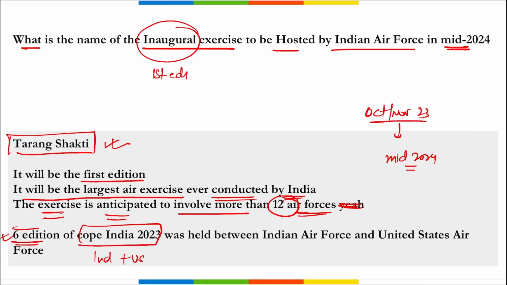Various air forces, these 12, will include France, UK, Australia, US, Japan, etc., and are scheduled to take part in this exercise. Then this is your Cope India exercise. The sixth edition of this was held between the Indian Air Force and the United States Air Force. Where was this held? This exercise was held in West Bengal and Agra, UP.